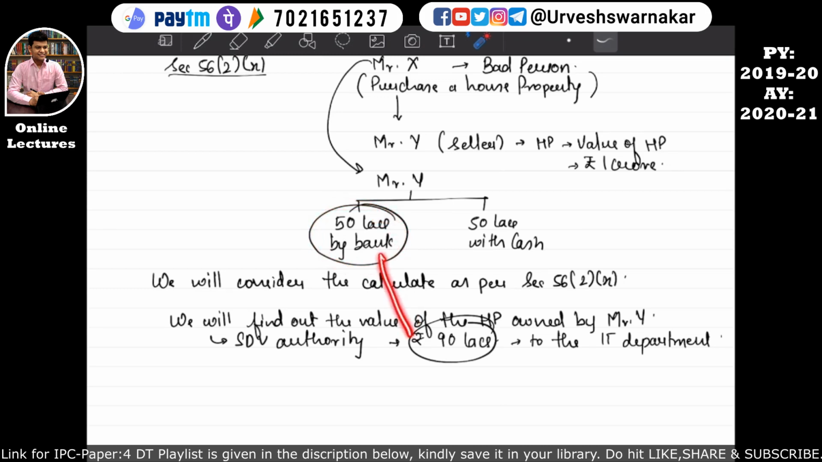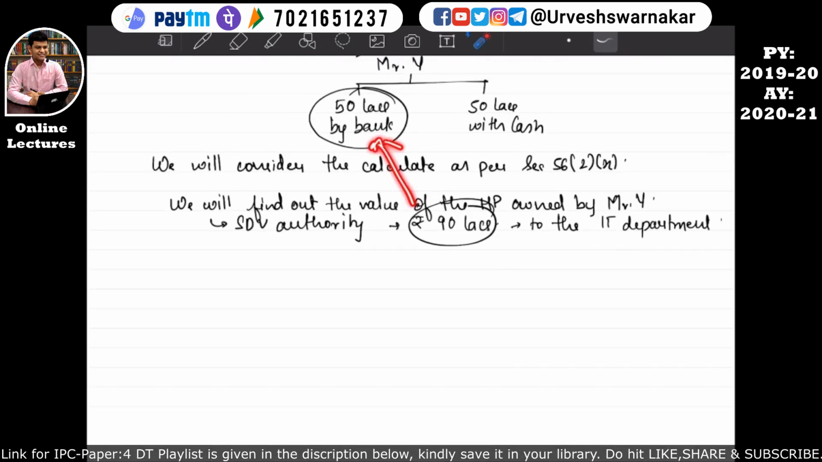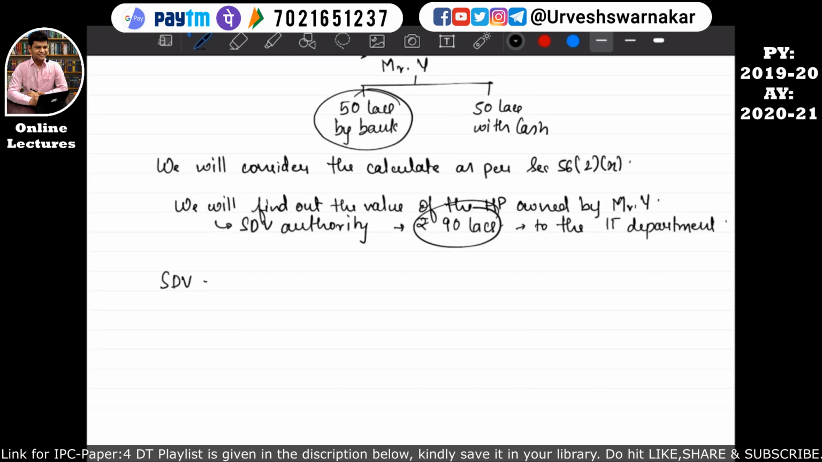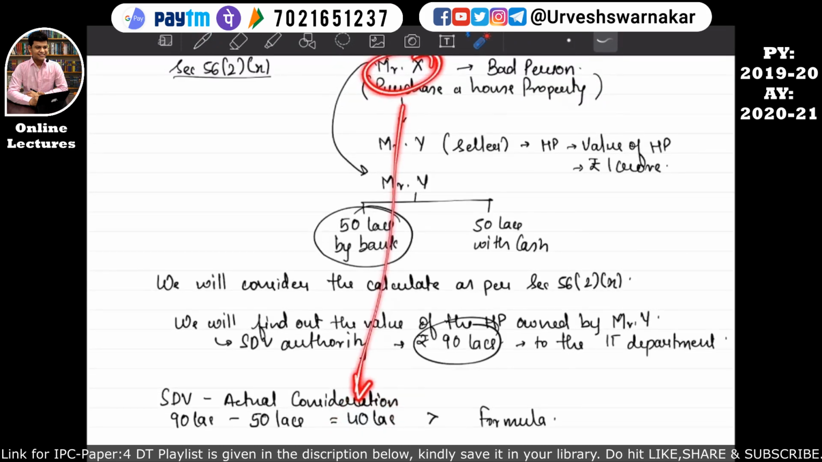So we will consider the difference between these two as your income if the formula applies. The formula says that stamp duty value minus actual consideration, which is equal to 90 lakhs minus 50 lakhs, which is equal to 40 lakhs. If this 40 lakhs is greater than the formula, then this 40 lakhs will be considered as the income of Mr. X. I hope this is quite clear to you all.